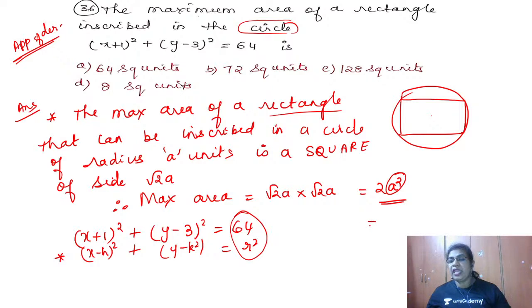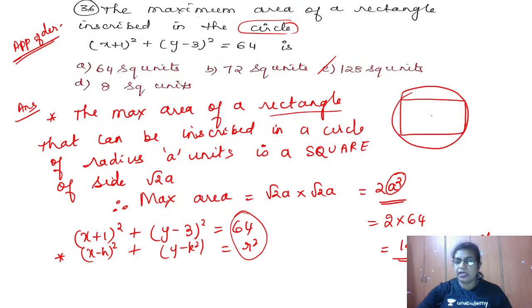So the maximum area is 2 into 64, which is 128 square units. Yes, it's the general form equation of the circle. So we are getting option C as the answer. Hope the idea is clear. So we have got 128 for the 36th one. Remember, whenever they ask you the maximum area of a rectangle inscribed in a circle, it is always a square. Clear? Got it. Okay, let us move to the 37th question.